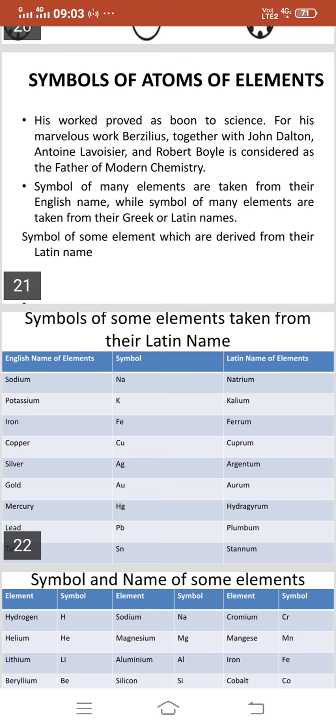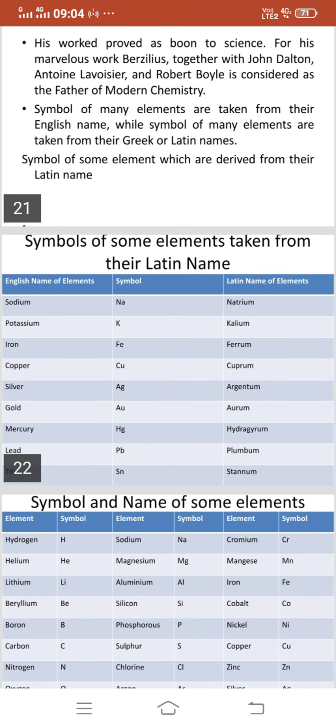Like sodium, symbol is capital Na, Latin name of the element is natrium. Potassium, capital K, kalium. Iron, Fe, ferrum. Copper, Cu, cuprum. These are the various Latin names of elements as well as their symbols and their English names.